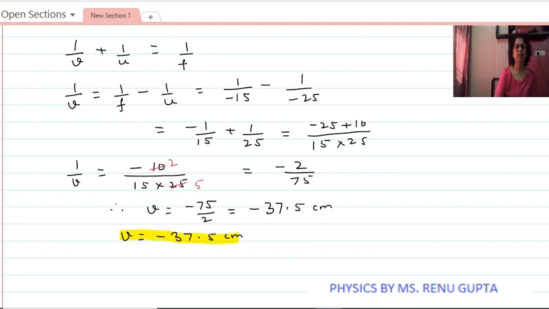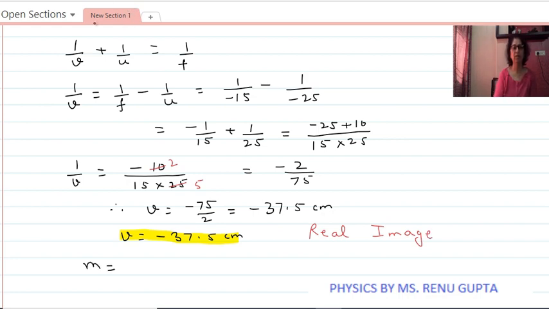Now we have to find out height. Since image distance is negative, it means it is on the same side as that of the object. Therefore, a real image is formed. Now next we have to find out height of image.